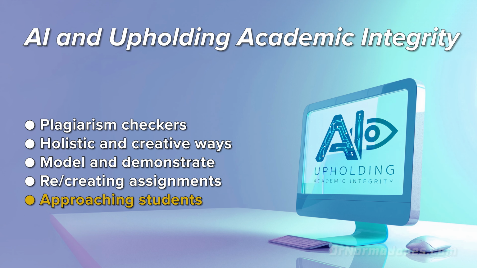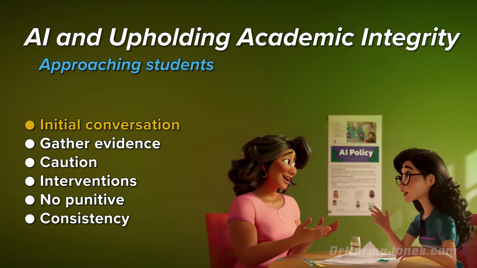Let's move on to approaching students that may have violated your AI usage policies. You can start with an initial conversation with the student to discuss your concerns and give them a chance to explain their work. For example, I tell students that their submission has indicators of violating our AI usage policies. Then, I ask them to meet with me to discuss their submission.